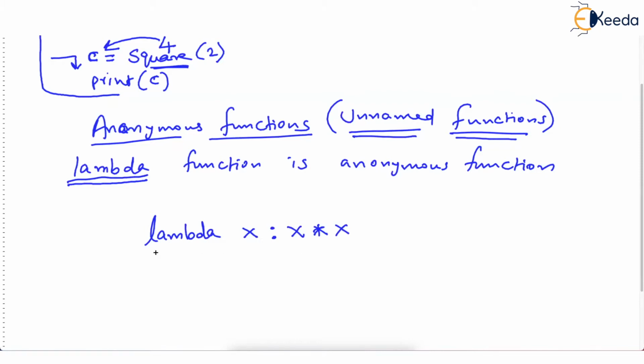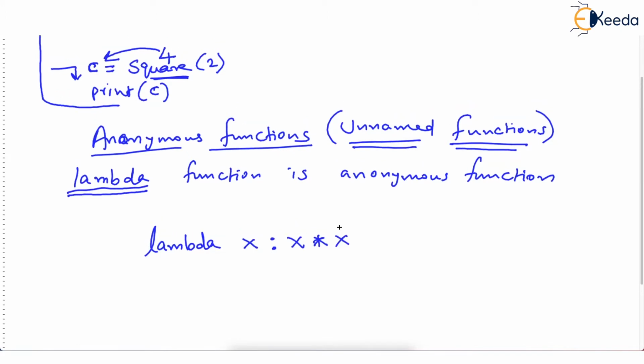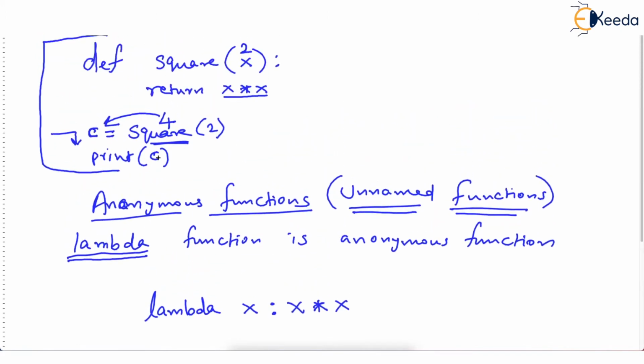This single line is a function which is absolutely same as this square function. But the above function has been defined with def keyword, and the below function has been defined with lambda keyword. The above function has a name called square. The below function does not have a name.